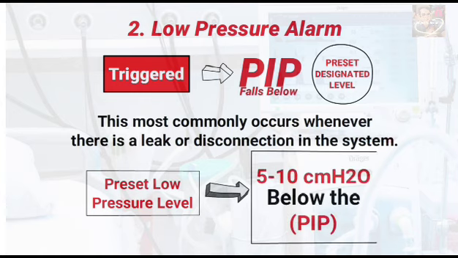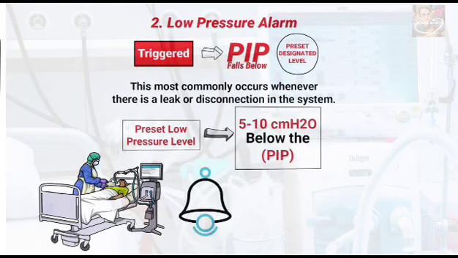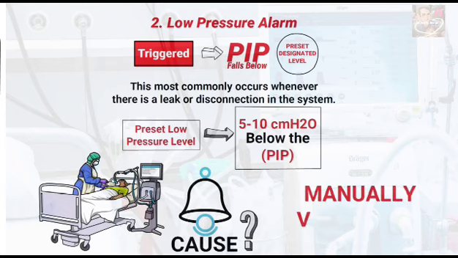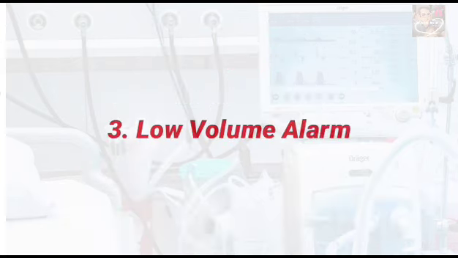the peak inspiratory pressure. If this alarm is triggered, the respiratory therapist must first ensure that the patient is being ventilated. If the cause of the alarm is unknown, the patient should be manually ventilated until the source of the leak is identified. Next up is the low volume alarm.